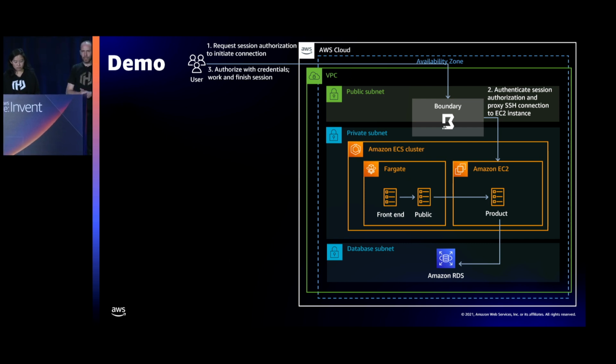Yeah, so right now we have a notion of targets, and targets, besides just mapping things like credential sources and host sources together, also have a protocol attached to them. And so we have a TCP target right now. We focused on that first because it means that basically any TCP connection that you can make can be proxied through Boundary and have that authentication and authorization layered on top.